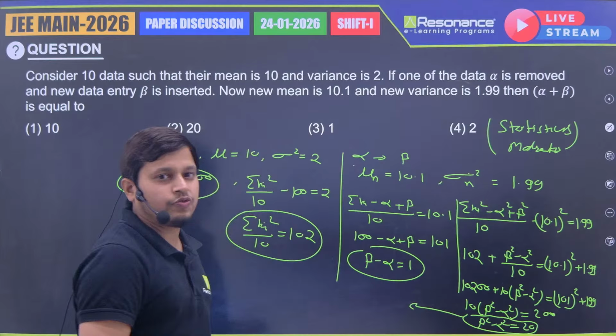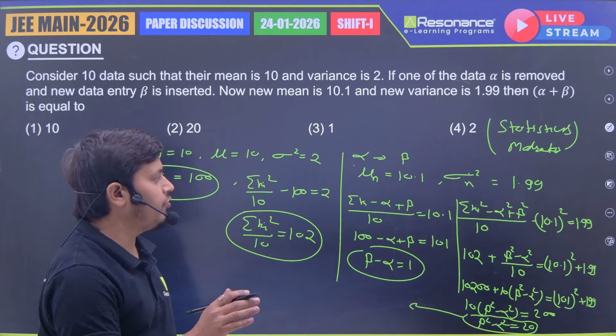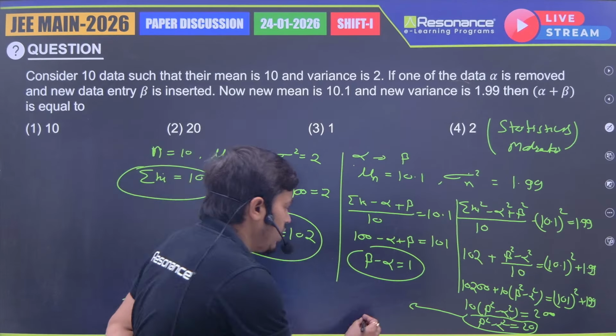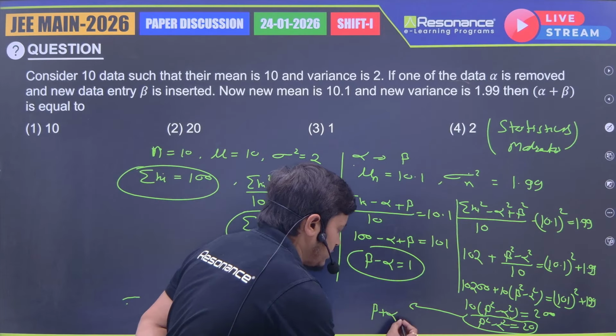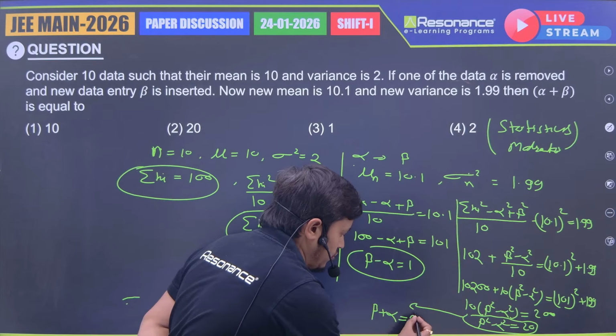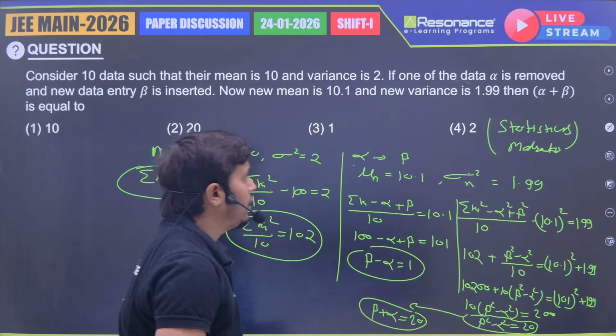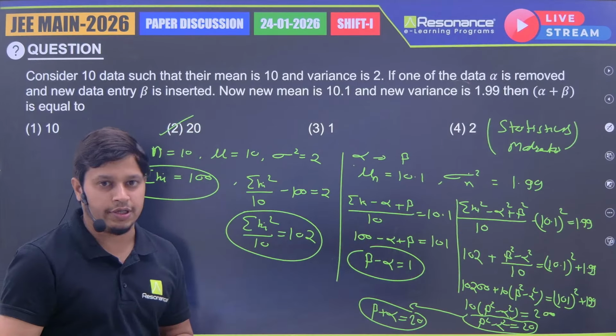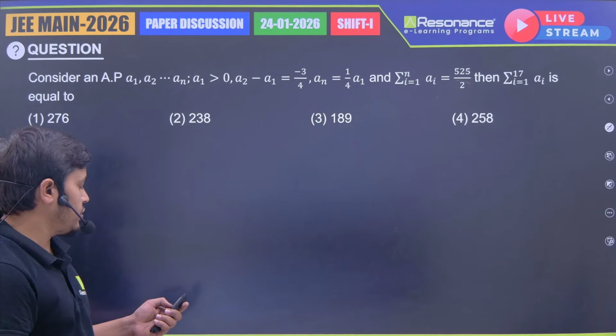If beta square minus alpha square is 20, we factorize it as beta minus alpha into beta plus alpha. Beta minus alpha is 1, and so beta plus alpha is equal to 20. So here answer 2 was the correct one. Now coming to the next question.